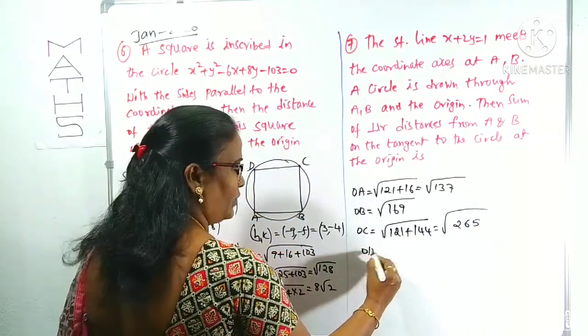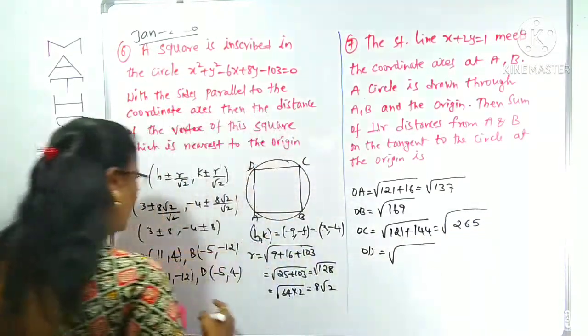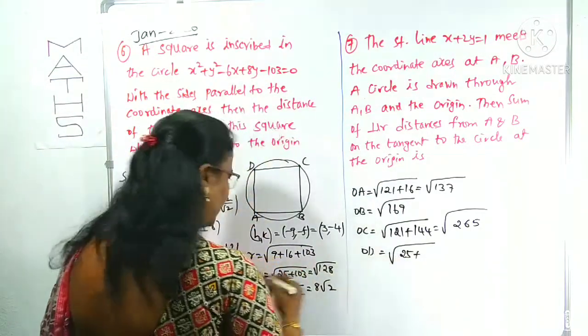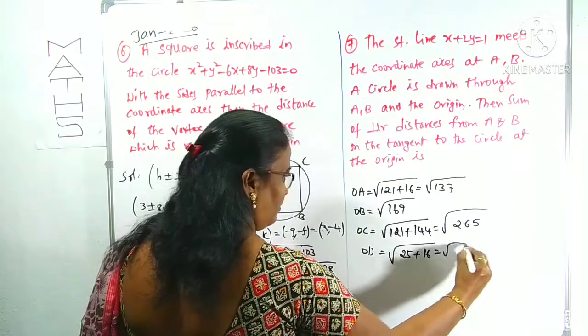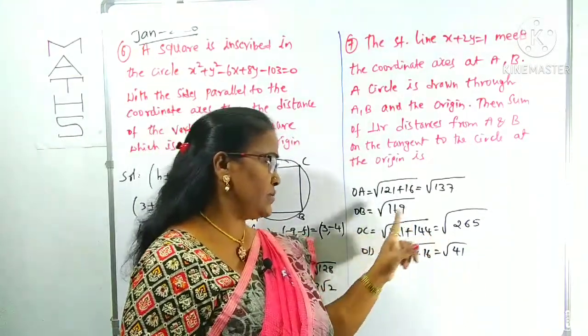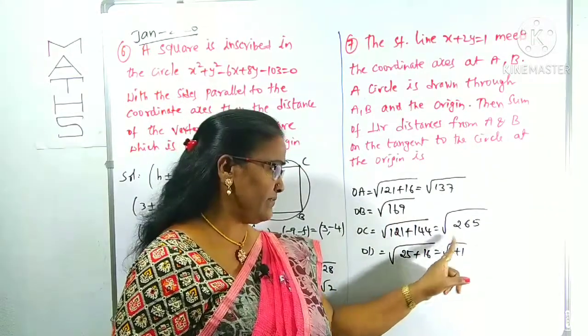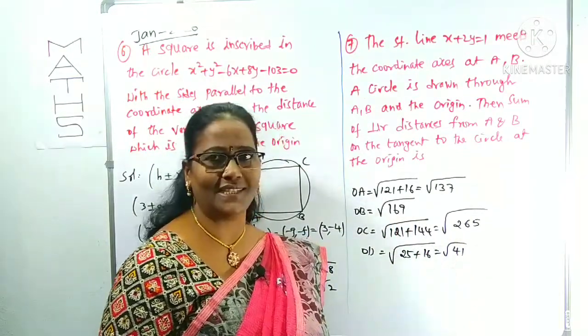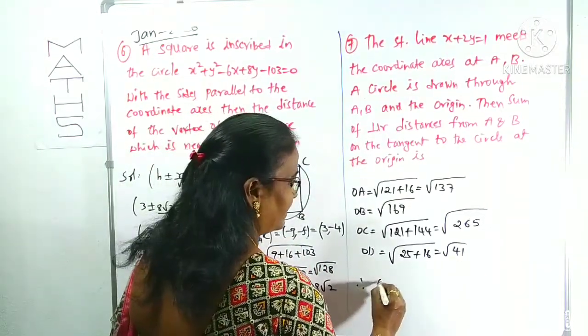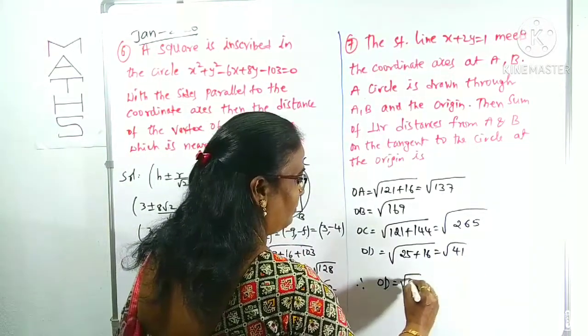Now OD distance, root over minus 5 whole square is 25 plus 4 square is 16, that is root 41. Among these root 137, root 169, root 265, root 41, which is least? Yes, 41 is least. Therefore the required distance is root 41.